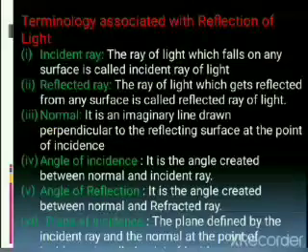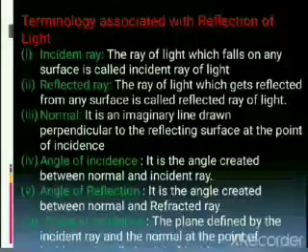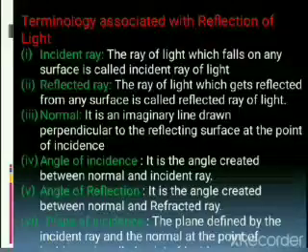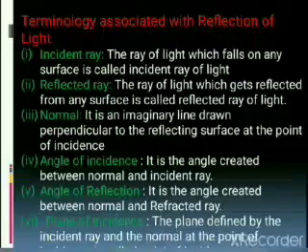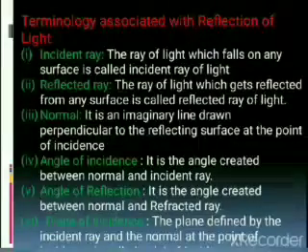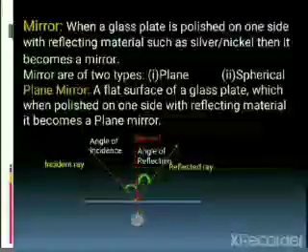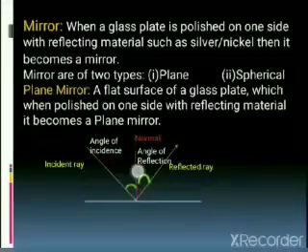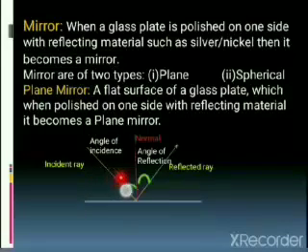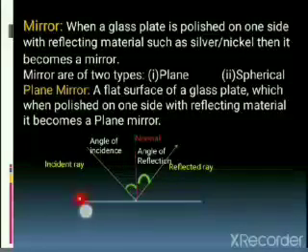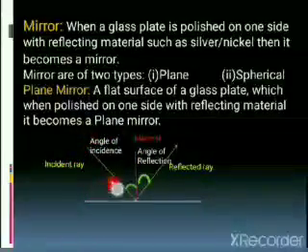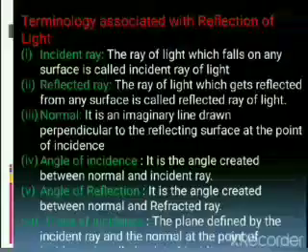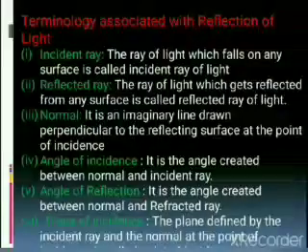So what is the plane of incidence? The plane defined by the incident ray and the normal at the point of incidence is the plane of incidence. This is the plane of incidence, the plane defined by the incident ray and the normal. This complete plane, wherein you have two axes, x-axis and y-axis, is known as the plane of incidence or incident plane.